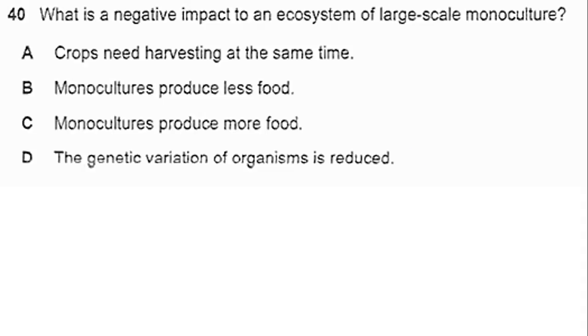And let's answer some questions. What is a negative impact to an ecosystem of large-scale monoculture? Yes, the genetic variation of organisms is reduced because instead of having many populations living in the same area, now I have just one population, which means less genetic variation.